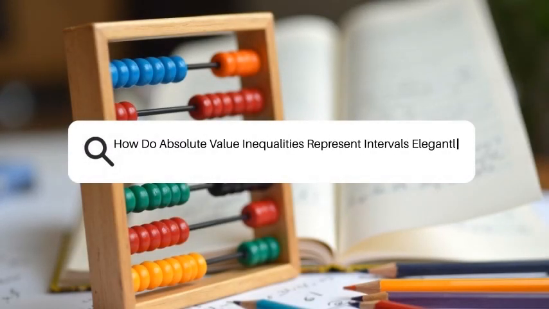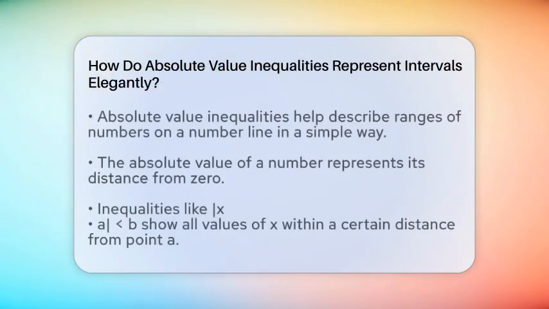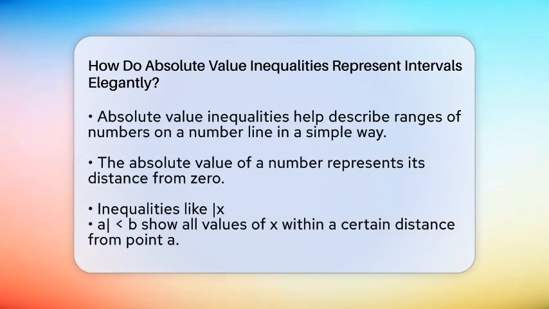How do absolute value inequalities represent intervals elegantly? Imagine trying to describe all the numbers close to a certain point on a number line. Instead of listing each number, what if you could use a simple expression to show the entire group? That's where absolute value inequalities come into play. They are like a shortcut to showing ranges of numbers in a neat and clear way.